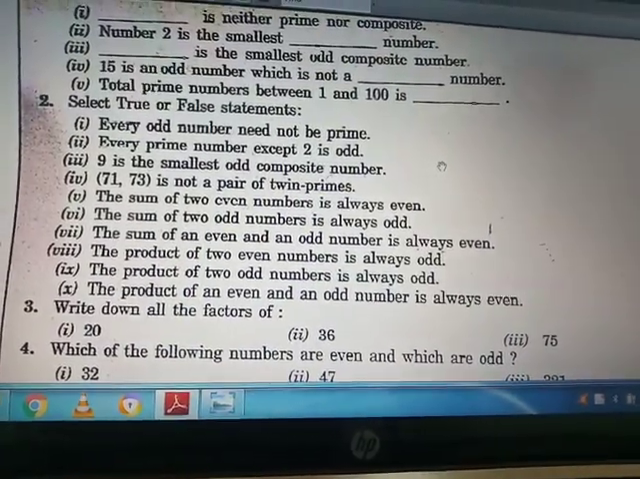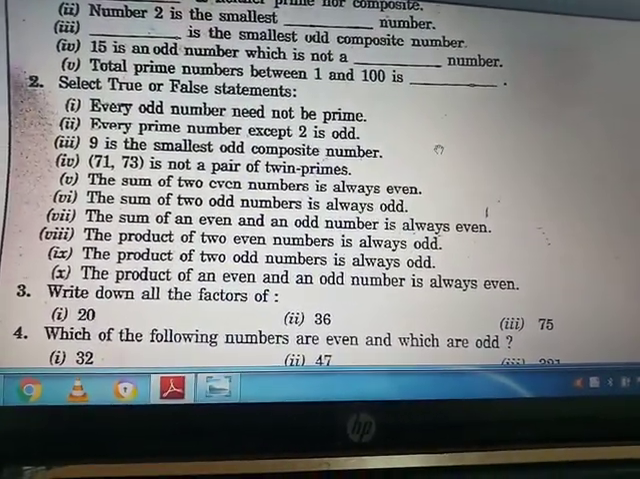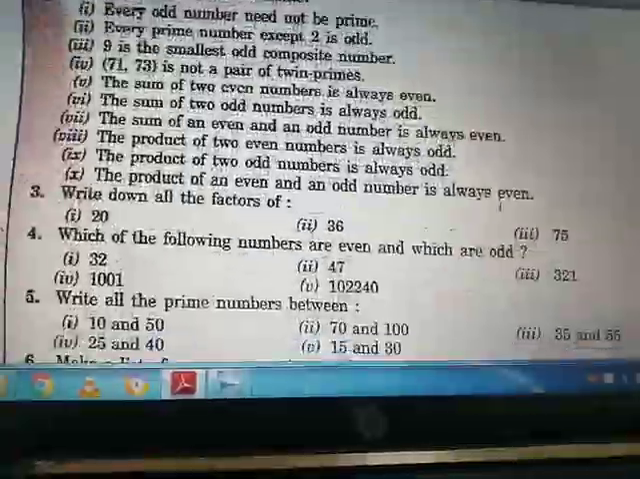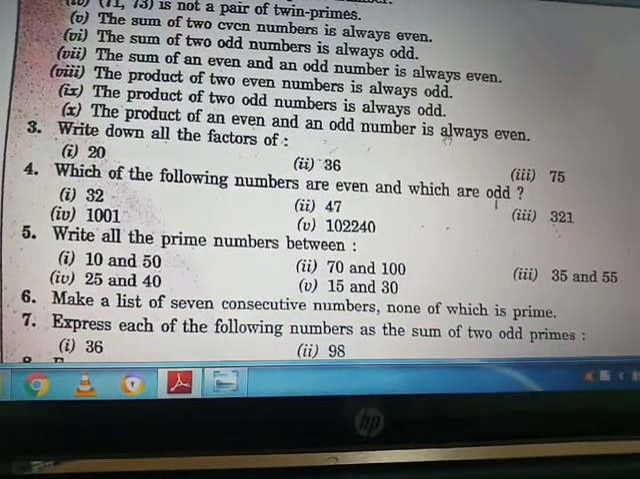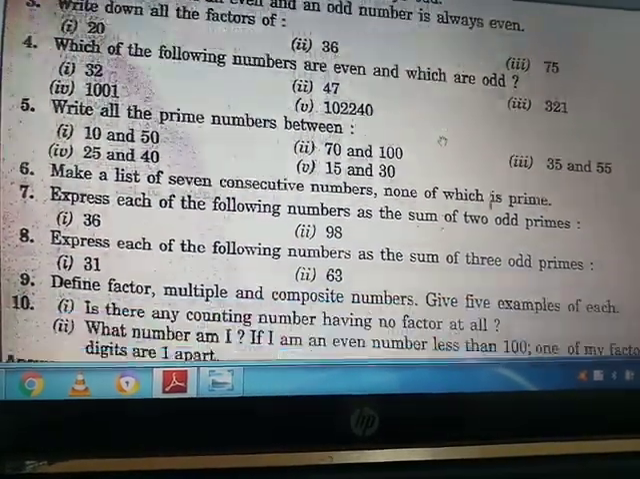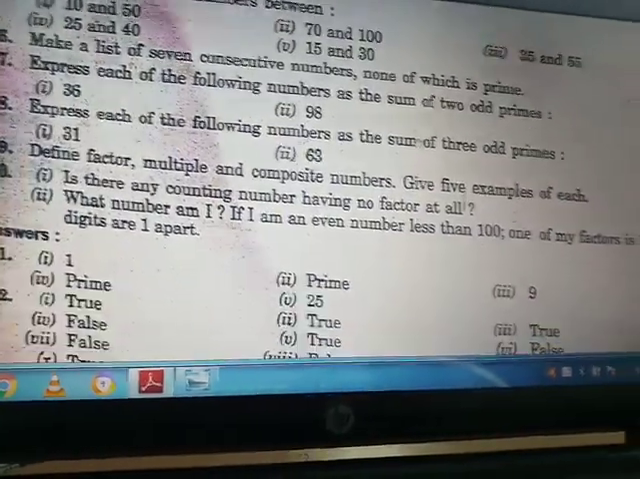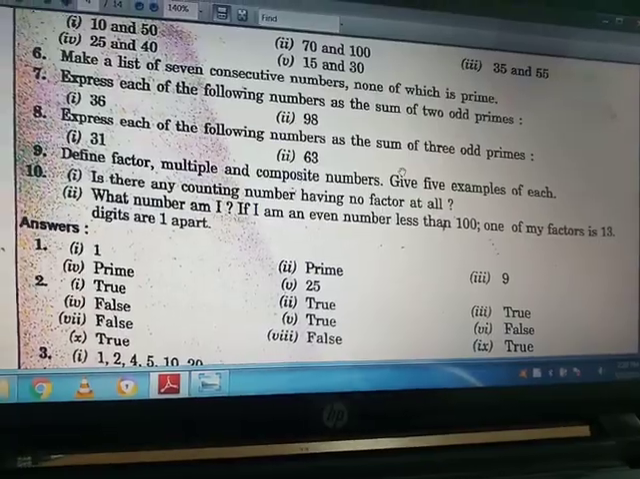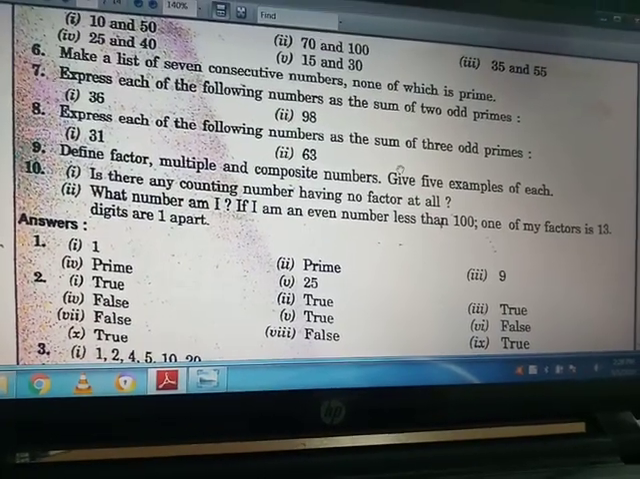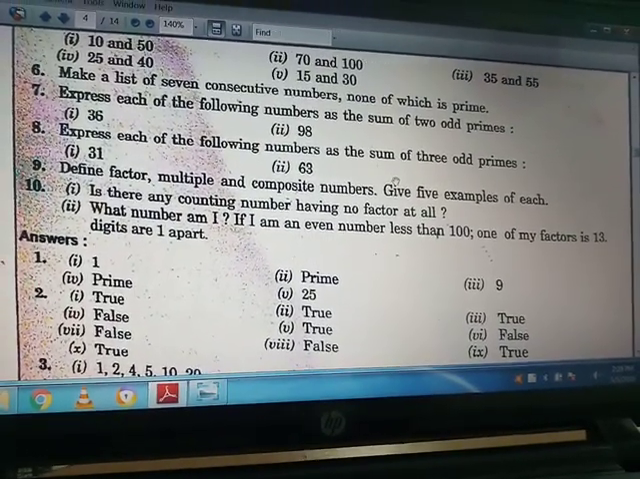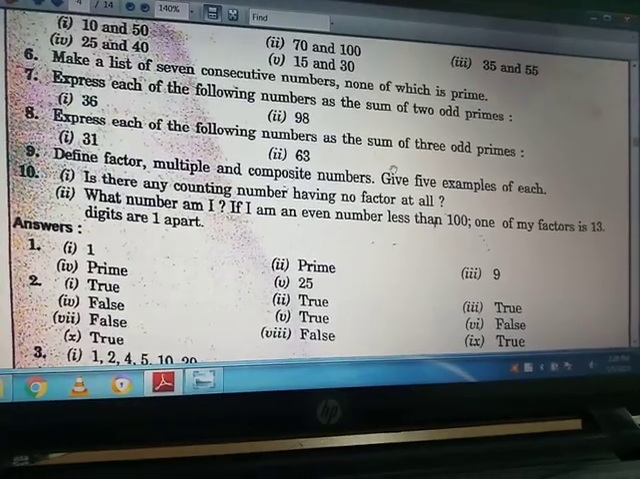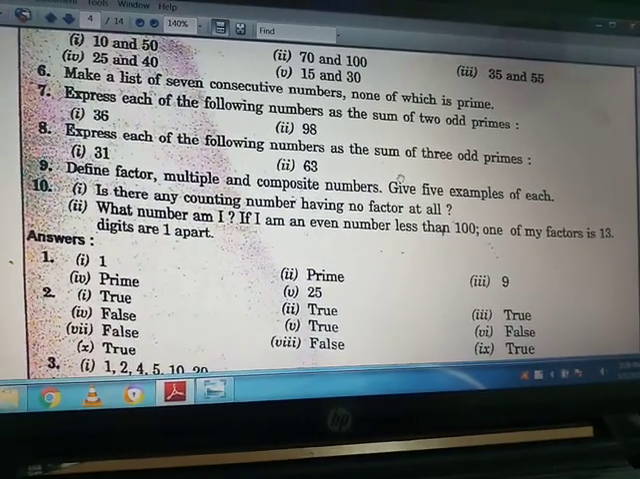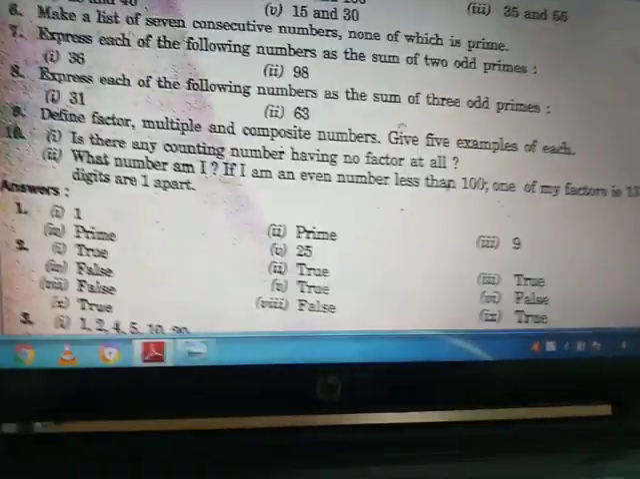Now we have completed our true and false, and question numbers 3, 4, 5, 6, 7 and 8 we have completed in the previous video. Now we will go through question numbers 9 and 10. Question number 9 is: define factor, multiple and composite numbers, and give 5 examples of each. This is your assignment work. You have to do this.